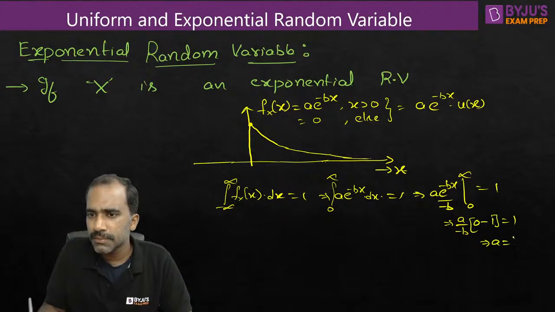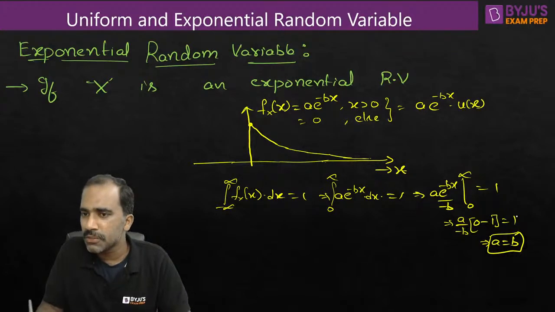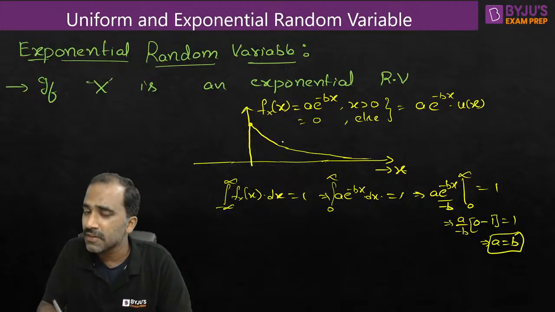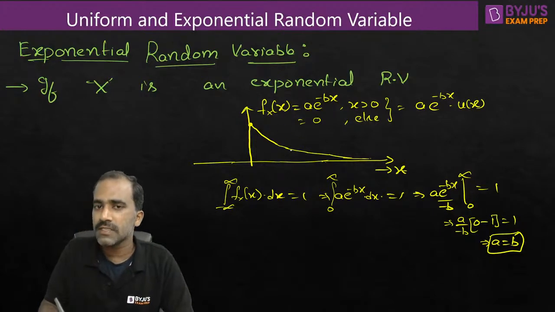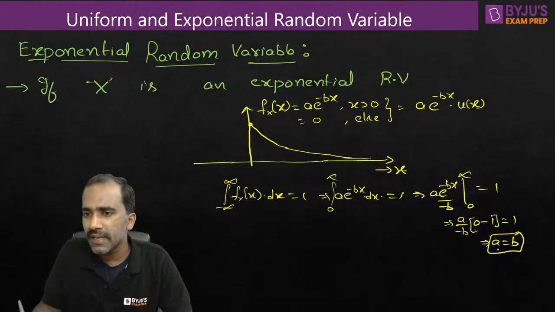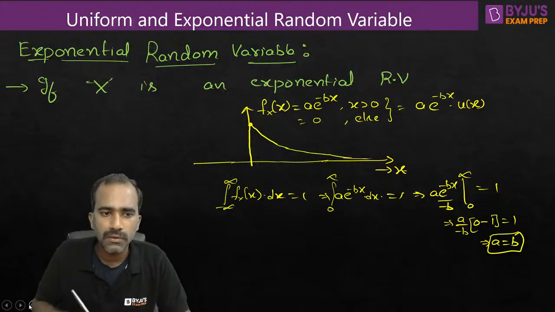This implies a should be equal to b, or a by b should be equal to 1. Only then the area will be equal to 1. So the area of this graph need not be 1. Area of this graph will be 1 only if a and b are equal. Only if a and b are equal.